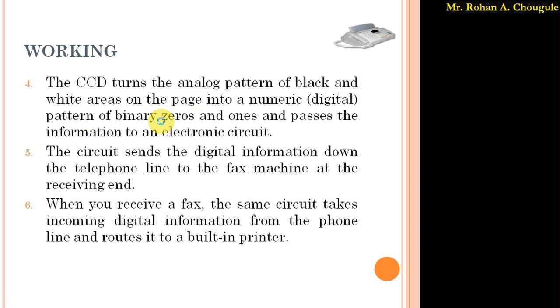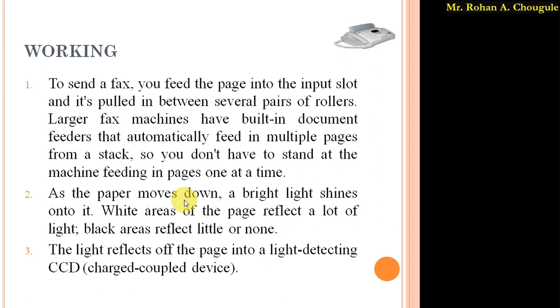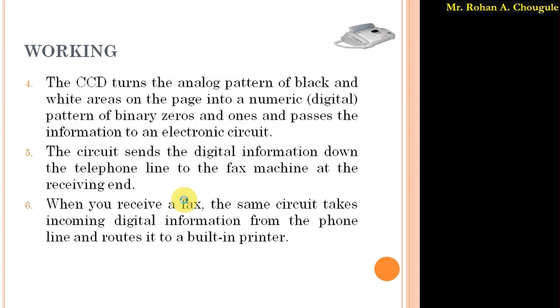So whatever light is received from the reflection of the paper is received by this CCD. This CCD converts this analog signal into digital format, that is, into a 0 and 1 format, and this 0 and 1 passes towards the electronic circuitry. So whatever information we got from this CCD is transferred towards the electronic circuitry.